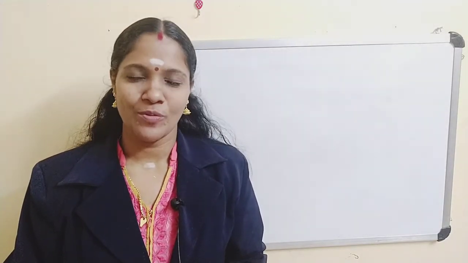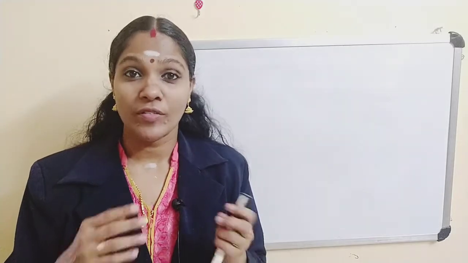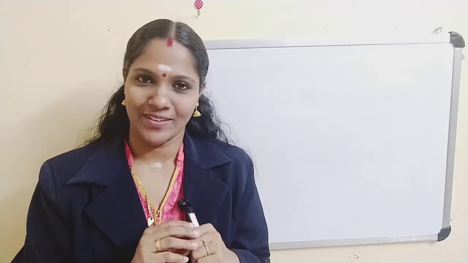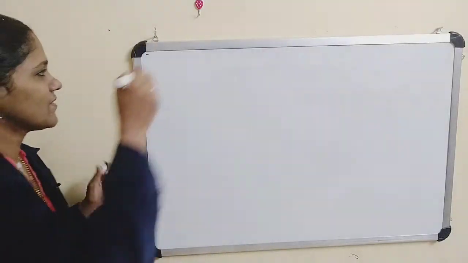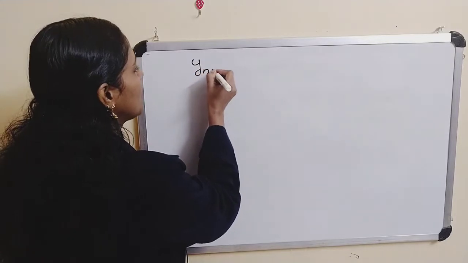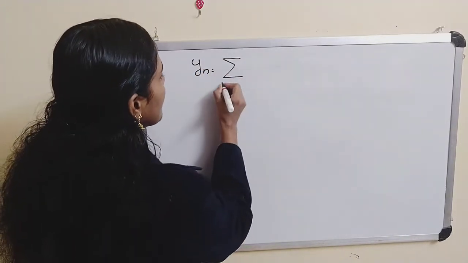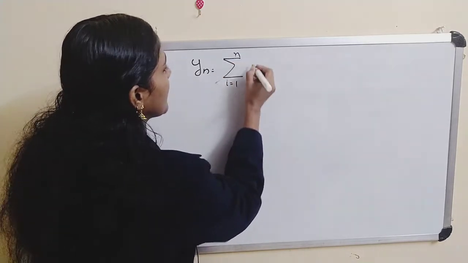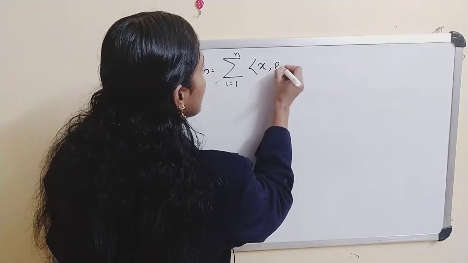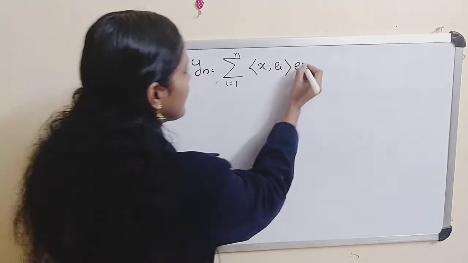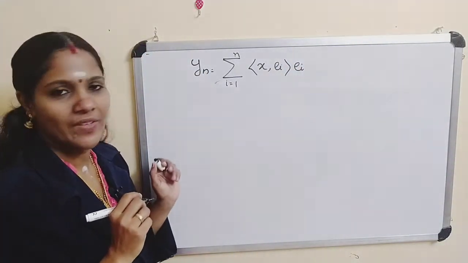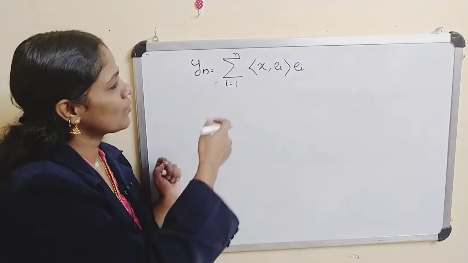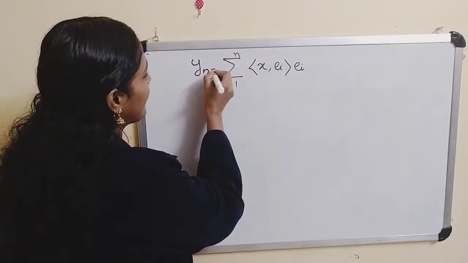Now we are moving to the proof. The proof is very easy. Actually we are applying the Cauchy-Schwarz inequality and linearity of our inner product. For this, consider y_n equal to the sum from i equal to 1 to n of the inner product of x and e_i times e_i. Consider y_n equal to this one. This you have to remember, and all the other proof will automatically follow.